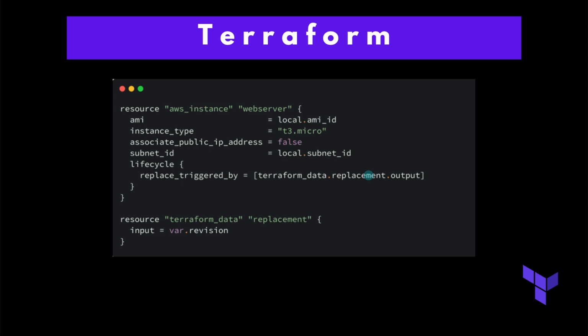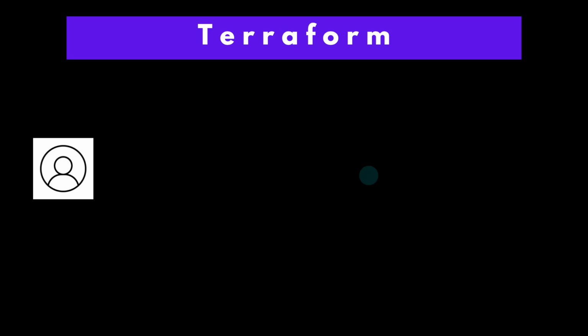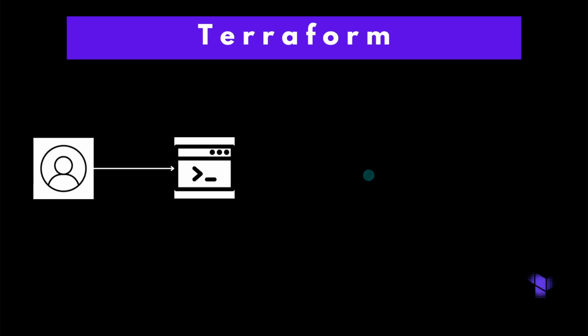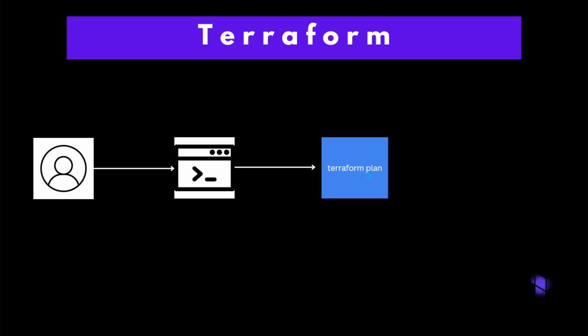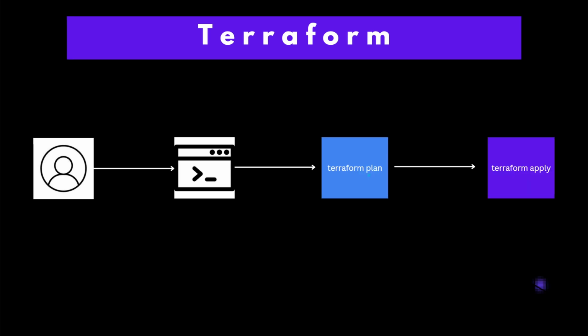So, the Terraform workflow is straightforward. You define your infrastructure in the form of code. Terraform helps you to plan the changes, and you apply those changes through Terraform. And after that, you can manage and update your infrastructure as needed.